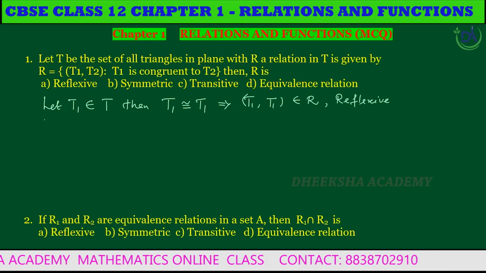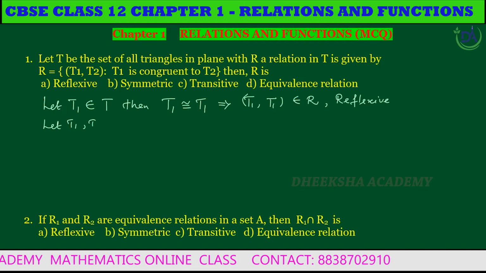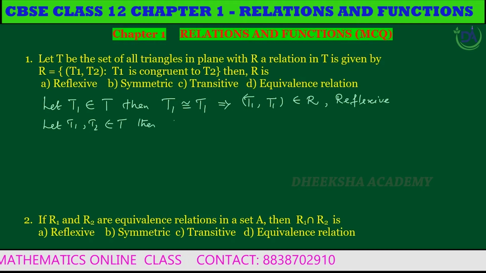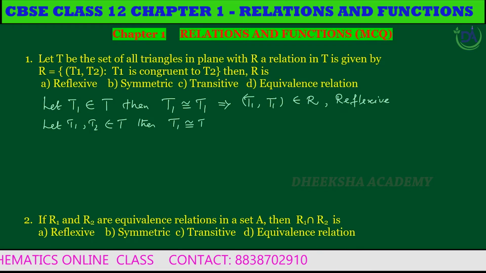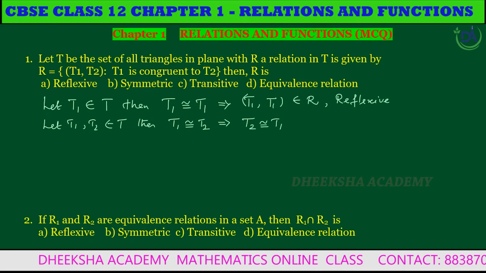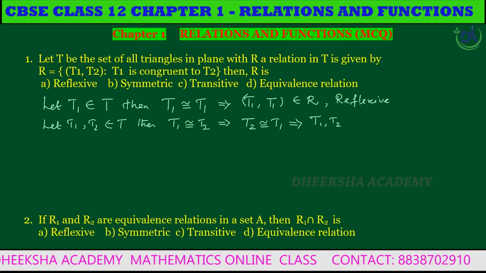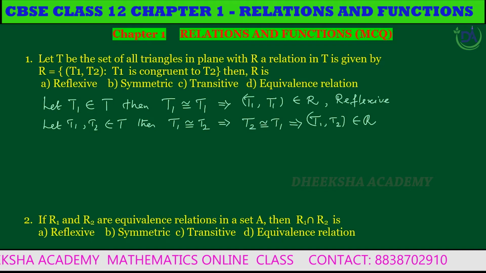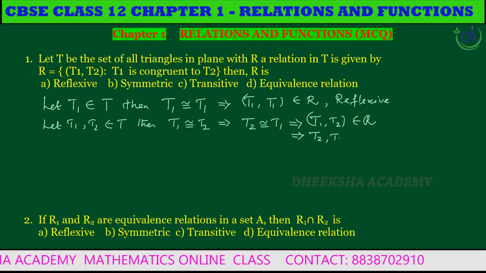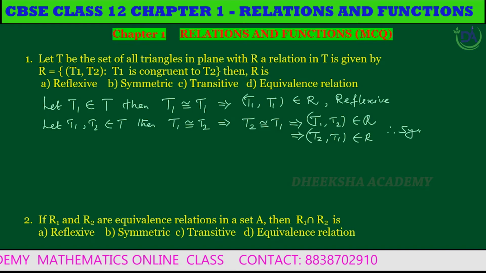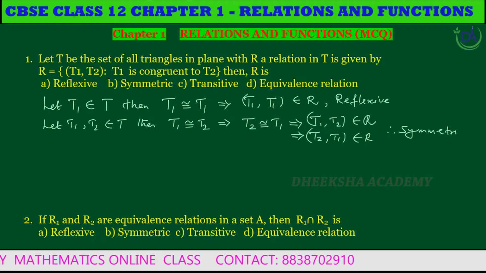Next, let T1, T2 belong to the set of all triangles T. Then T1 is congruent to T2, which implies T2 is congruent to T1, which gives (T1, T2) belongs to R, which implies (T2, T1) also belongs to the relation R. Therefore, relation R is symmetric.